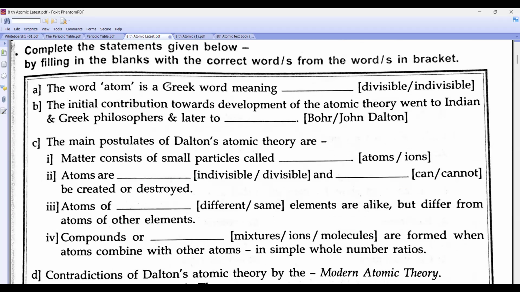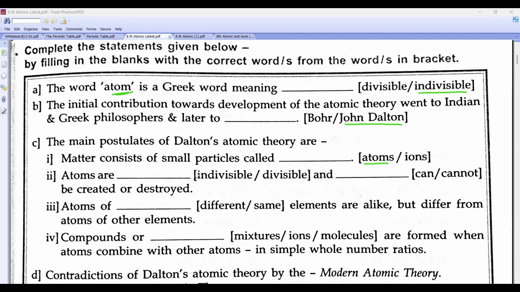The Greek word atom means what? Indivisible. The initial contribution towards the theory went to Indian and Greek philosophers and later to John Dalton. According to Dalton, matter consists of small particles called atoms.